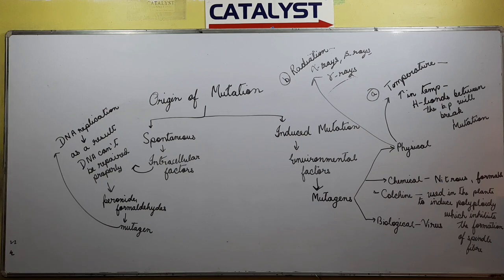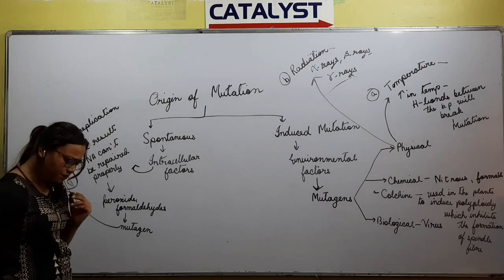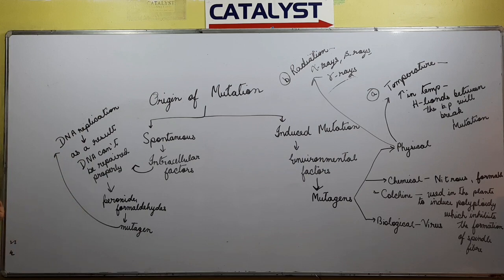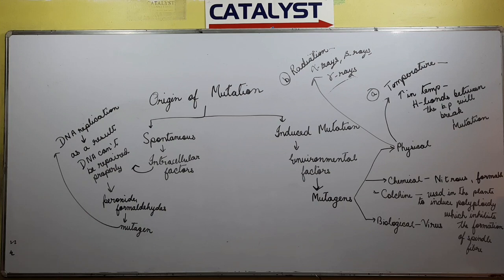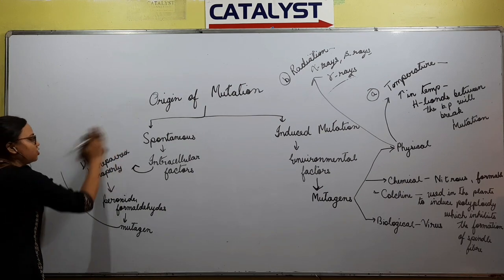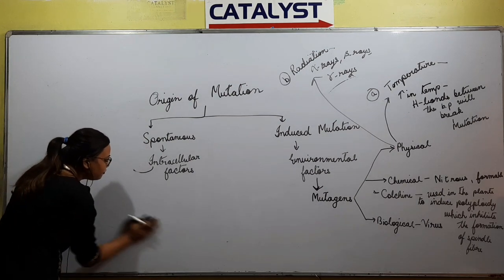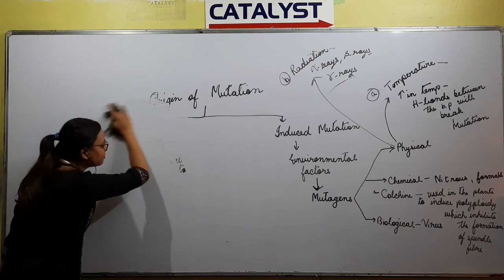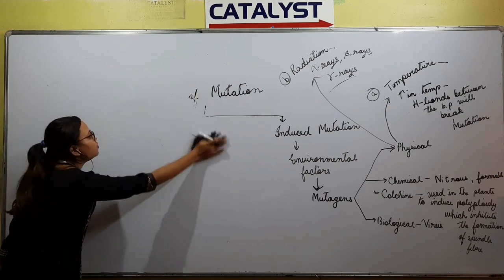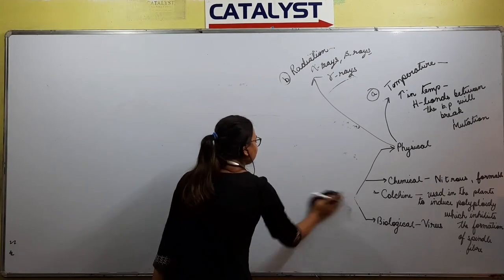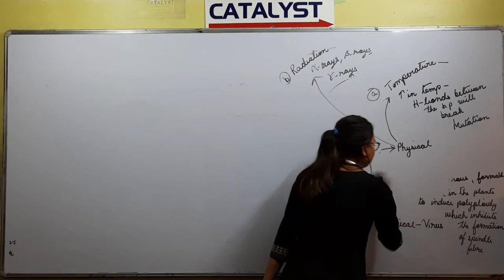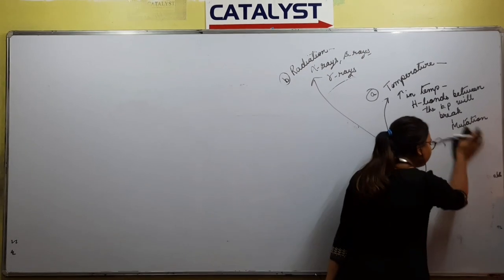From the point of mutation, we have to keep in mind point mutation and frame mutation properly, which we have discussed in our last class. There are two more terms: mutable genes. Mutable genes are the genes which have the ability to undergo mutation frequently.